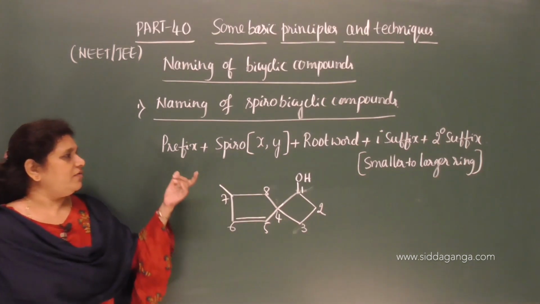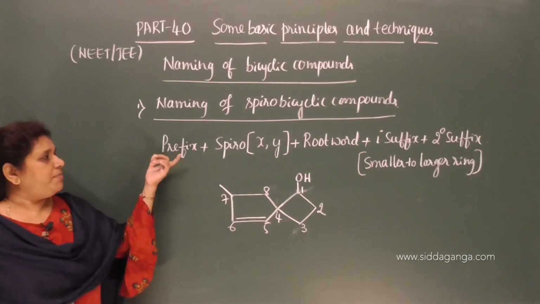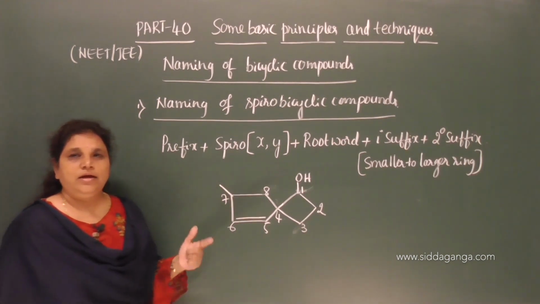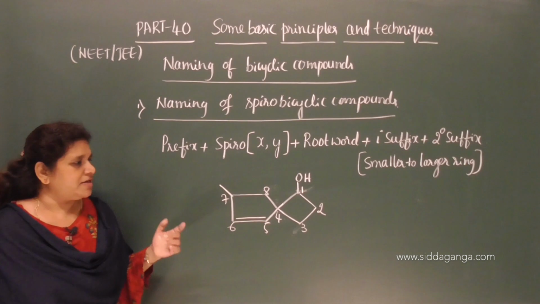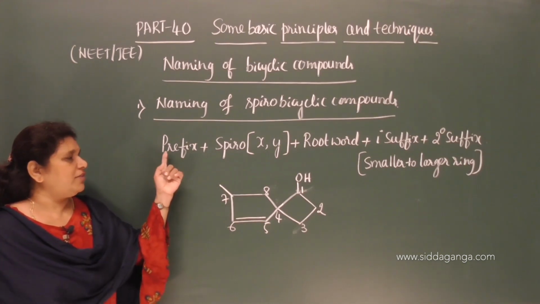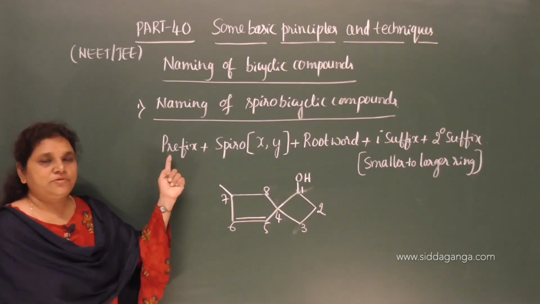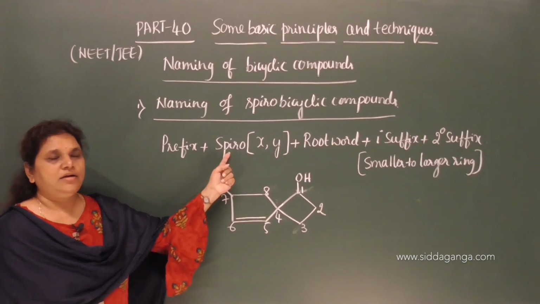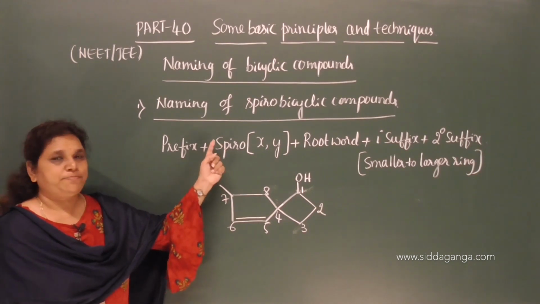Now, I can give the explanation to this. Prefix stands for any substituent group on any of the rings. It may be on a smaller ring or on a larger ring. We need to give the prefix for a substituent group along with the locant, and then we have to add the prefix spiro.